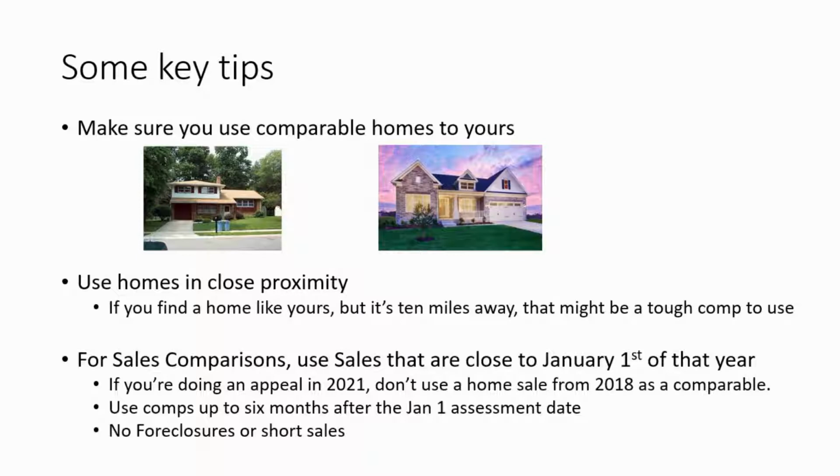Now, also, too, for sales comparisons, make sure you use home sales that are close to January 1st of the year that you're appealing on. So let's say if you're doing an appeal in 2021, don't use a home sale from, say, 2018 or 2016 as a comparable. You can also use comps up to 6 months after the January 1st assessment date, although there's no hard, firm date. Another thing, too, is don't use foreclosures or short sales as comparisons, because those are not considered market value transactions, and the Board of Review will likely just ignore those.